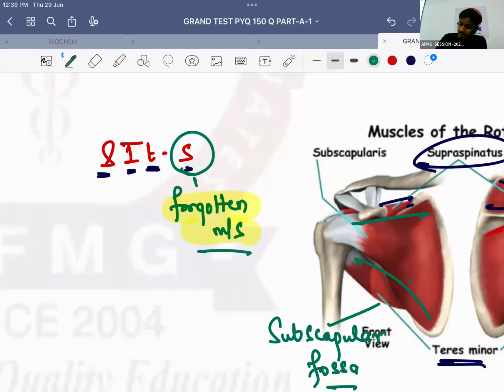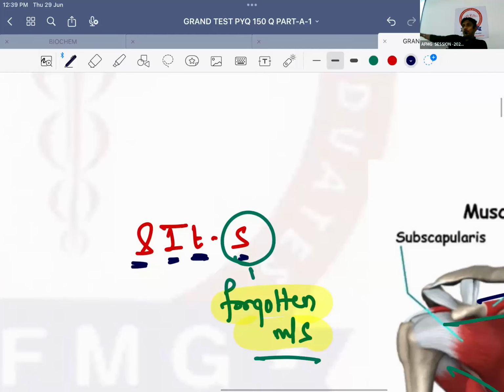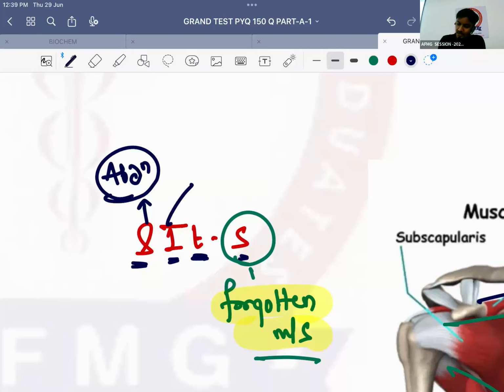Important. Now quickly tell me. Supraspinatus is responsible for taking the shoulder away from the body, that is called abduction of the shoulder. Okay, abduction. Infraspinatus is responsible for internal rotation.